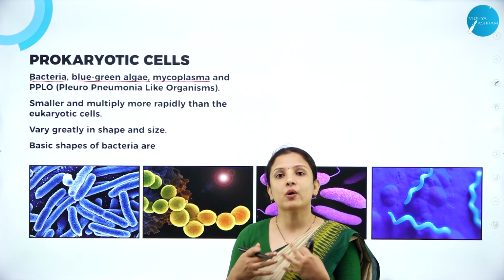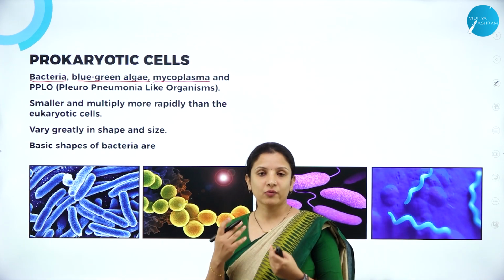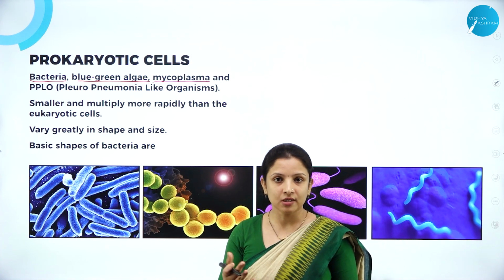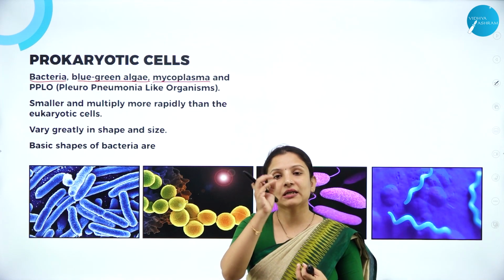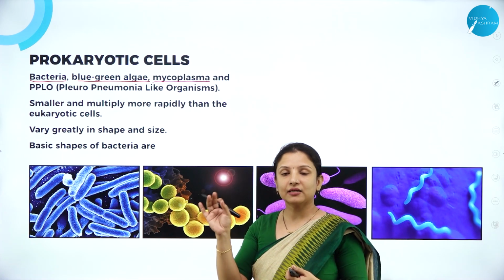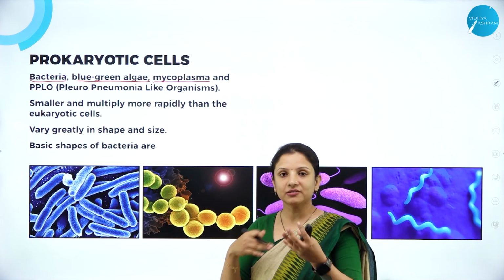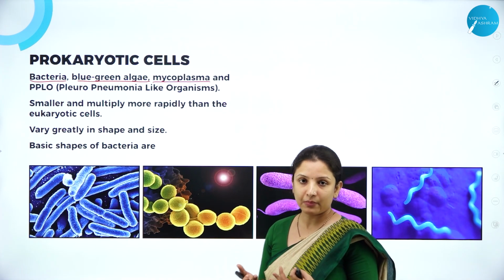Their reproduction is very fast because they undergo asexual reproduction, wherein usually it is by fission. So bacteria, for example, have binary fission, wherein the bacteria divides into two daughter bacteria, and those bacteria again multiply. So therefore their multiplication rate is very, very fast. Within minutes they can multiply.